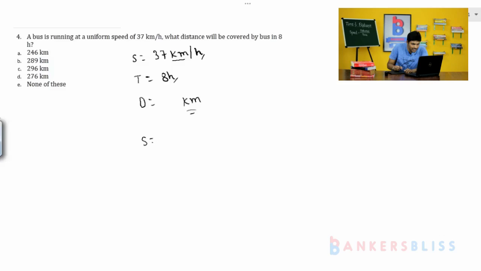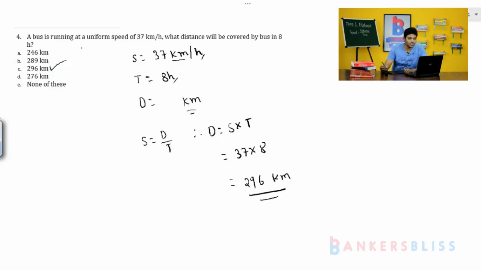Speed is equal to distance by time. Therefore, distance is equal to speed into time. So speed is 37 into 8. So how much are you going to get? 7 8s are 56, 5 carry over, 8 3s are 24 plus 5 is 29. So the answer is 296 kilometers. So option C is the right answer. Very simple to calculate. Okay, let's move on to the next problem, problem number 5.